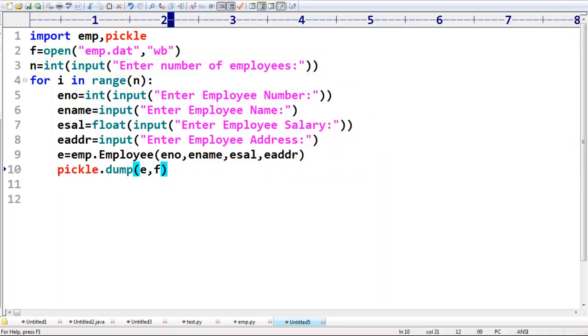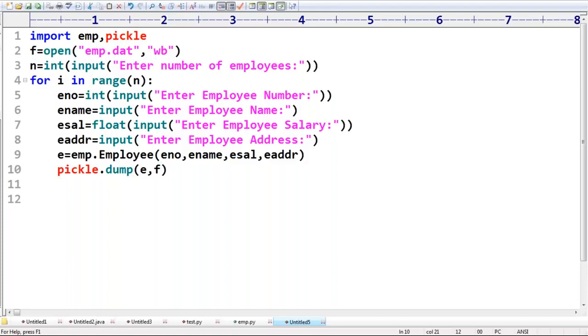Are you able to understand? Suppose, assume that instead of employee, it is the train information. Who is responsible to perform this activity? The admin person is responsible. He will enter some data and store that data in the file.